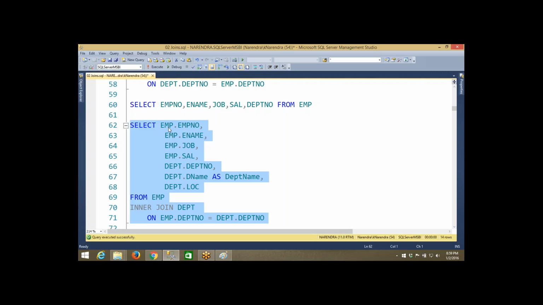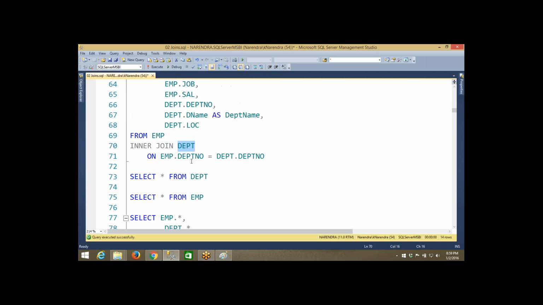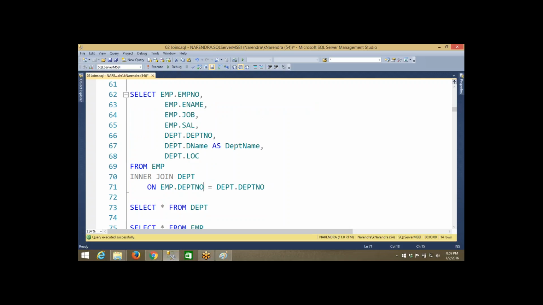If you do not write this emp dot employee number, that is also fine, no problem, but then this employee number column has to be verified or identified in the two tables. If you write the employee table, it will go to the employee table only, it will not go to the department table. So that is the advantage here. The queries will run a bit faster than the previous method. So that is what we need to remember. Writing these alias names is good, but instead of writing emp dept always, it is better to go with shortcuts.